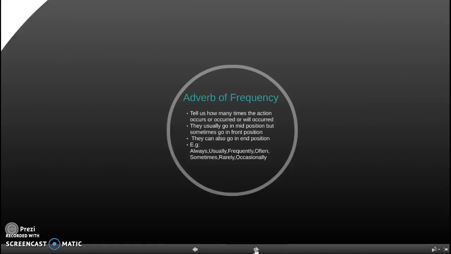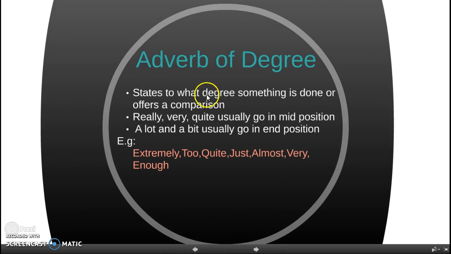Adverbs of degree. Adverbs of degree are also known as adverbs of comparison. The adverbs of degree are adverbs that state to what degree something is done or offer a comparison. Really, very, and quite usually go in mid position, while a lot and a bit usually go in end position.